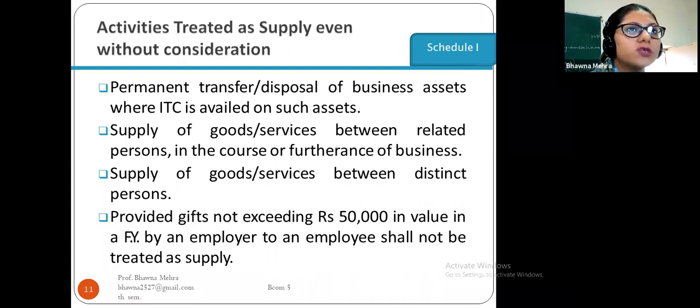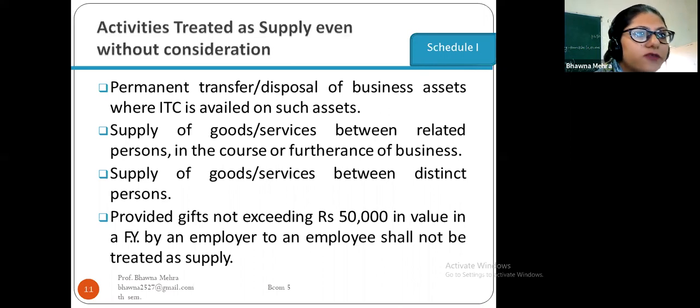Supply of goods and services between related persons in the course of furtherance of business. Such supplies are included in goods and services, like the license, the rental, the lease, and all these activities are included in the supply of goods and services. The supply of goods and services between distinct persons.